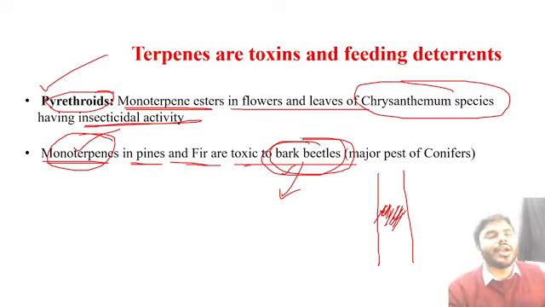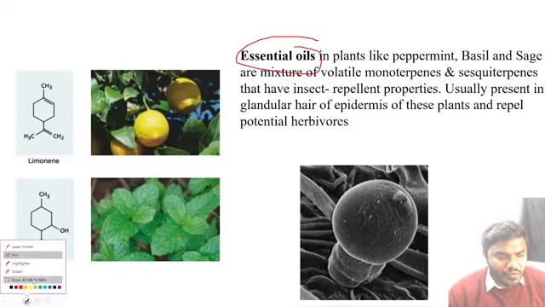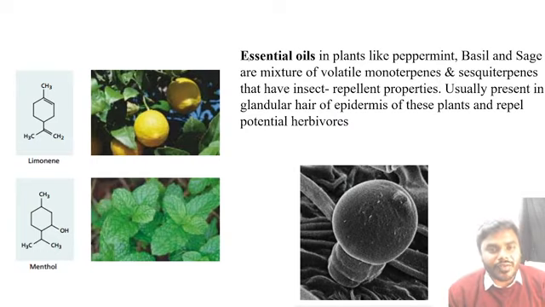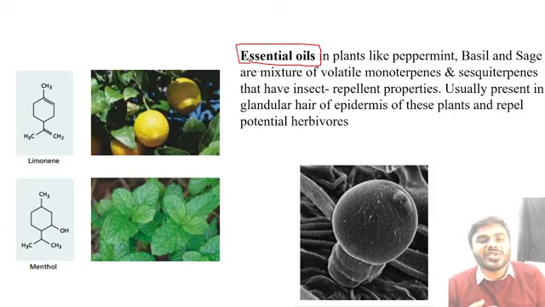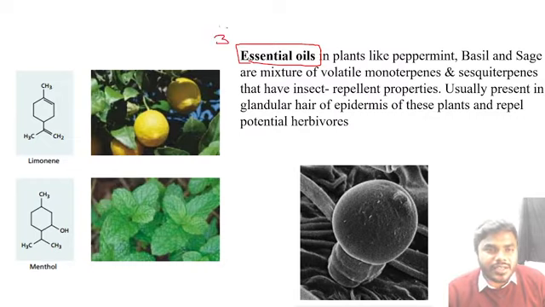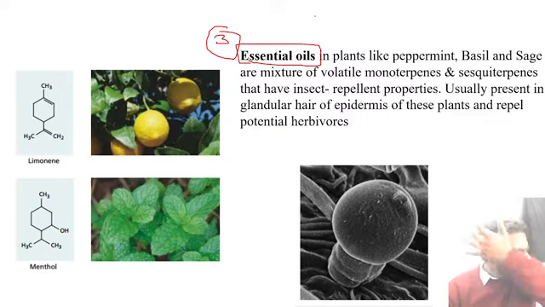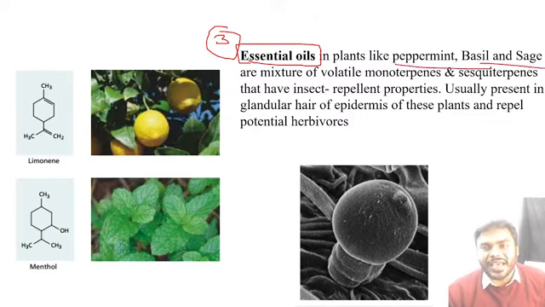Every secondary metabolite present in the plant body is extremely active, again against the herbivore, extremely active, again against the pathogens or the insects. Friends, among all, the most important one is essential oils. Listen. Always you will get statement-related questions which are very tricky statements, so you have to understand it. Yes. Essential oil is the third example of the terpene which is present in many plants and also helps to fight against the insect. An example is essential oils in plants like peppermint, basil, sage.